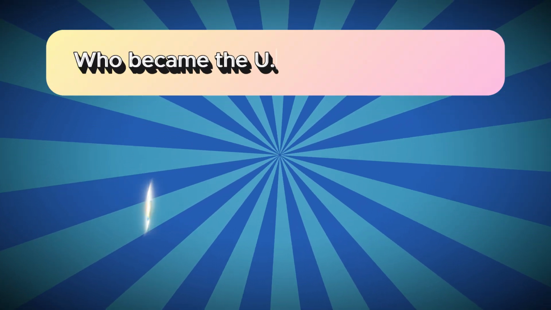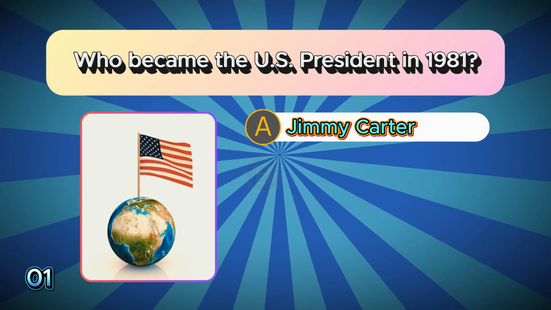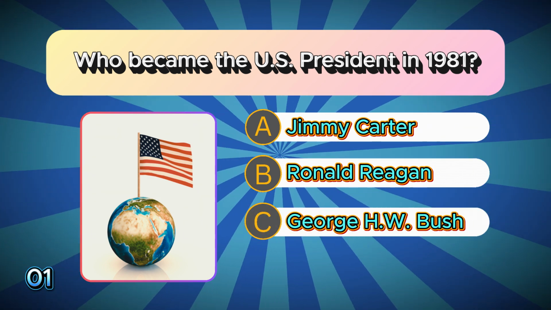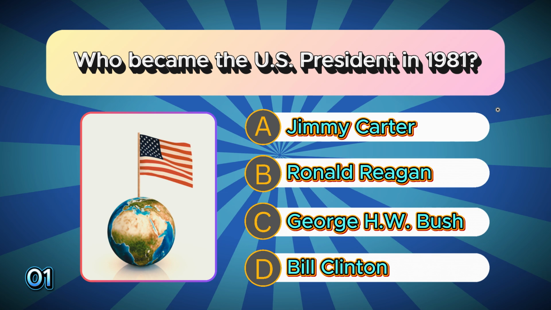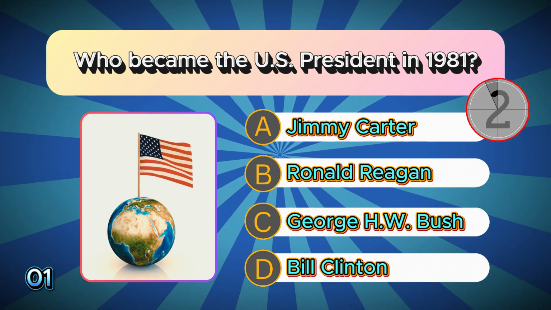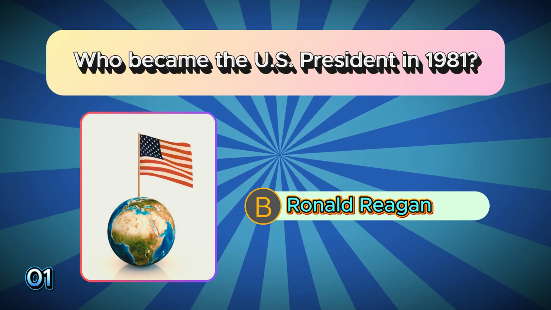Who became the U.S. president in 1981? A. Jimmy Carter. B. Ronald Reagan. C. George H.W. Bush. D. Bill Clinton. The correct answer is B. Ronald Reagan.